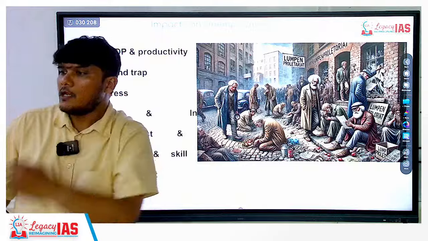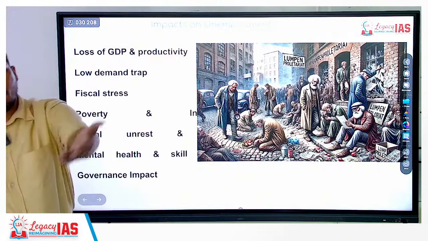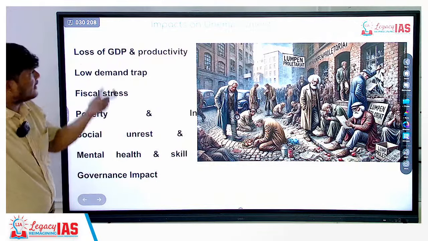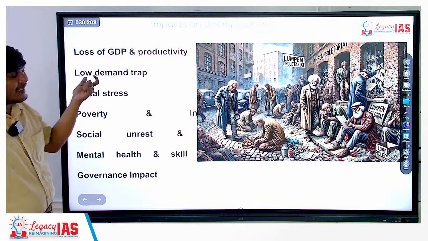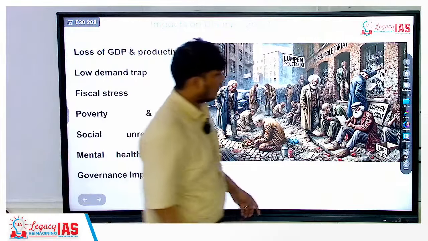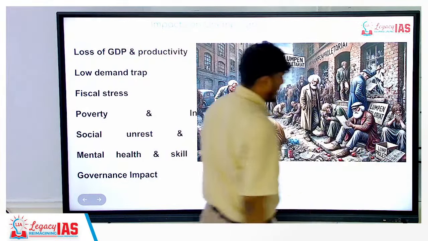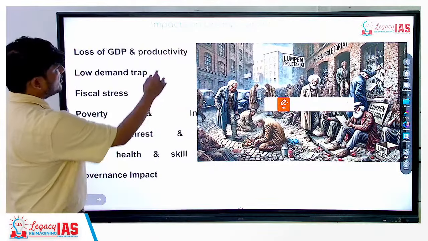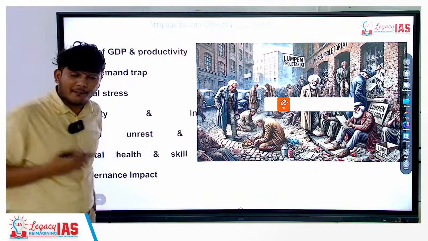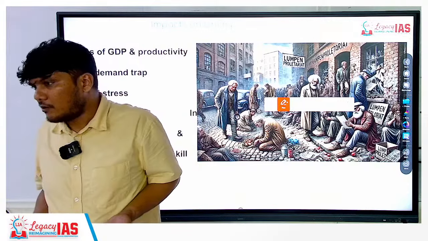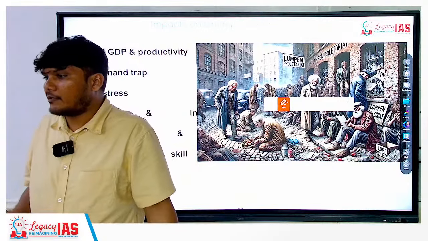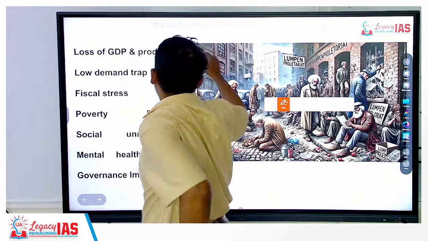Impact is simple. If more people are employed, more productivity will be there, more GDP will be there. So here there will be loss of GDP. It may create a low demand trap. Now the low demand trap means the cyclic diagram that we usually draw in our economic class. Since the unemployment is up, right? So see, less production. Now less production is happening, then what happens? A complete negative cycle. Let's discuss this.